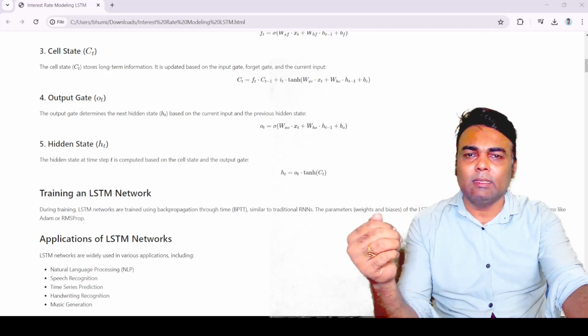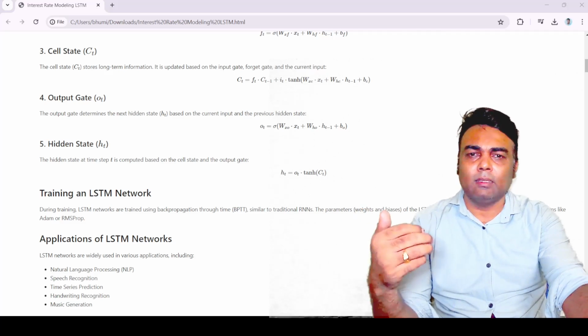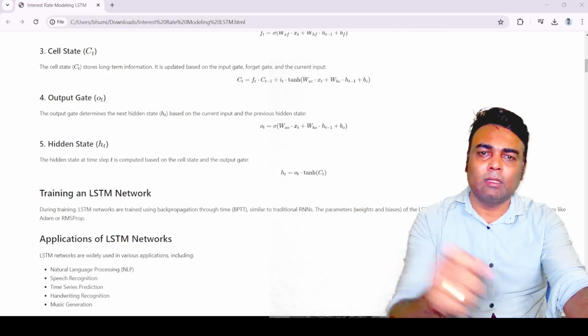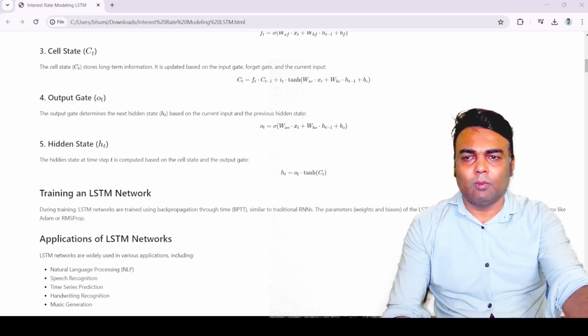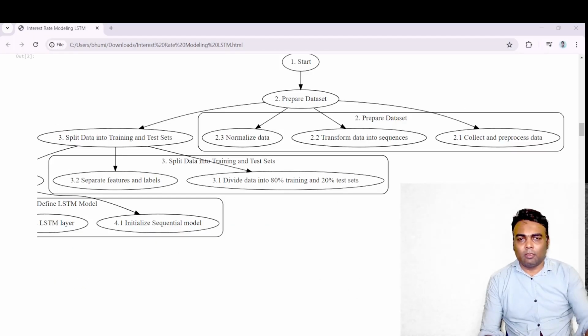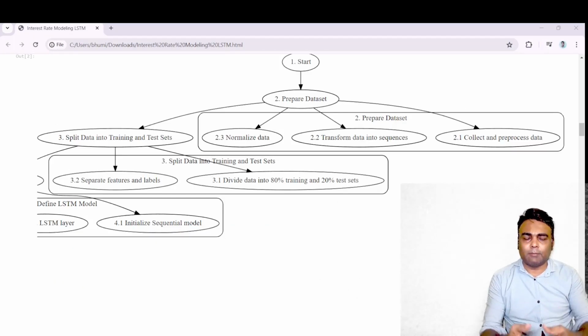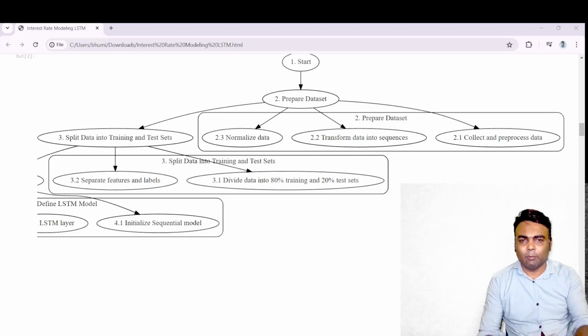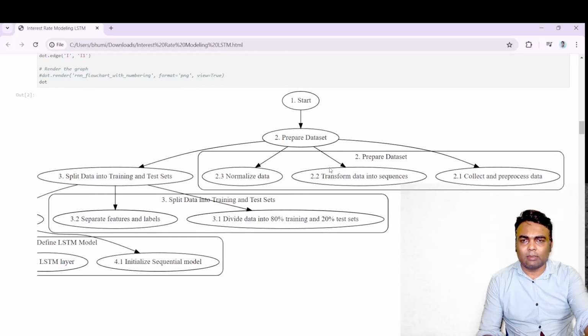Let us discuss the various steps involved in training the LSTM model. The steps are not quite different. The only difference is that instead of using the RNN layer, you will use the LSTM layer. So let us discuss the steps.